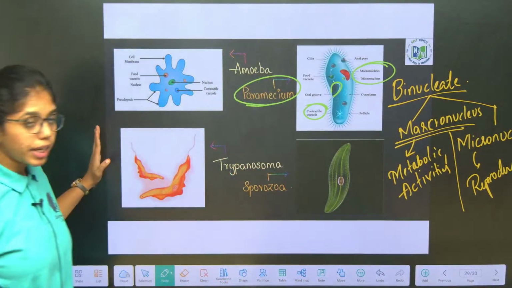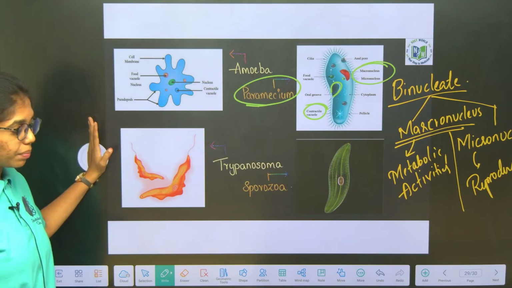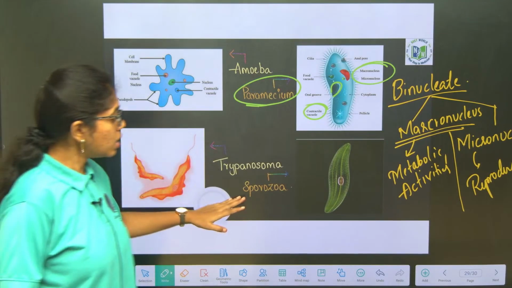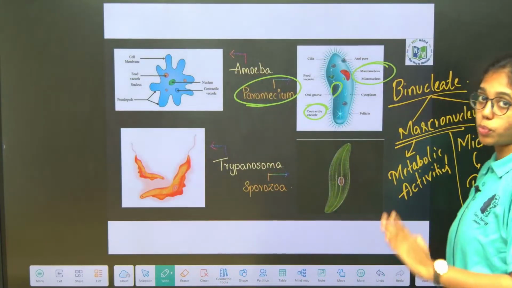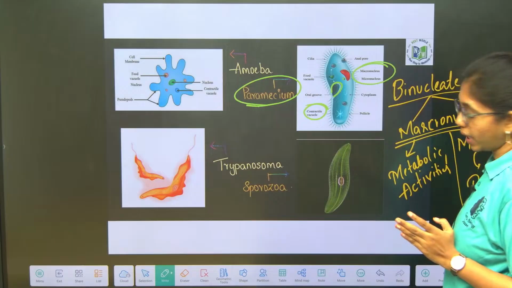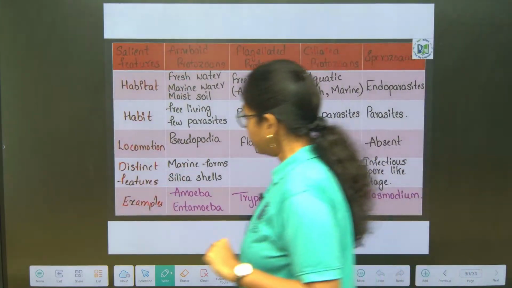Next, flagellated protozoans, the best example is Trypanosoma, which causes sleeping sickness. Last is sporozoans. The best example is Plasmodium. These are non-motile. We will learn all together comparatively.